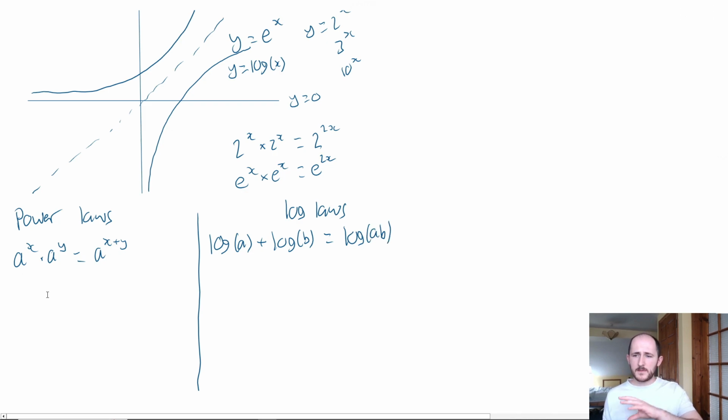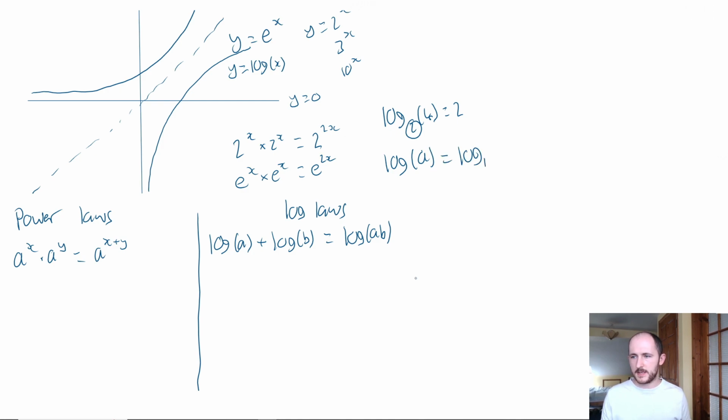By the way, just so you're aware, in maths we don't always write a base. Now, the reason for this is, normally you'd have log to the base 2 of 4 equals 2, right? Something like that. You have to have a base. However, if you ever see log of a number, that is the same as writing log to the base 10 of that value. The reason for this is our number system, if you weren't aware, is base 10, right? We have 10 digits, 0, 1, 2, 3, 4, 5, 6, 7, 8, 9.